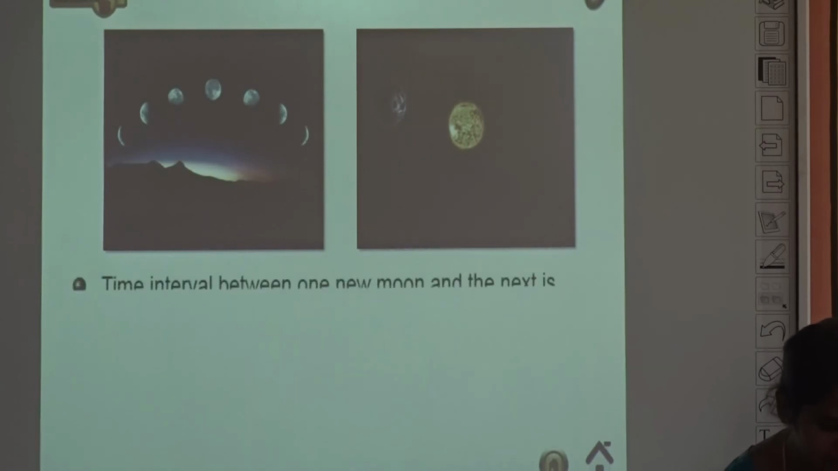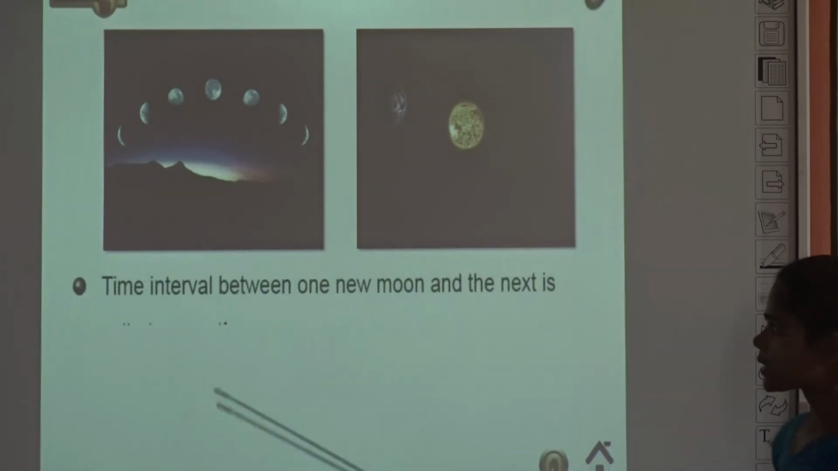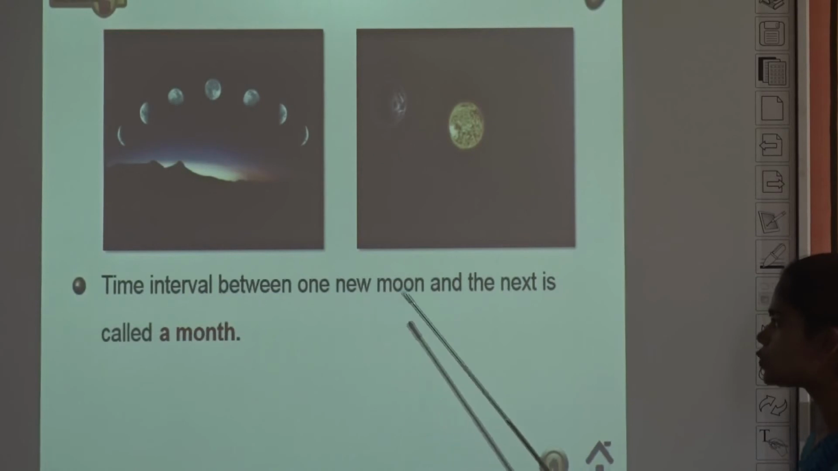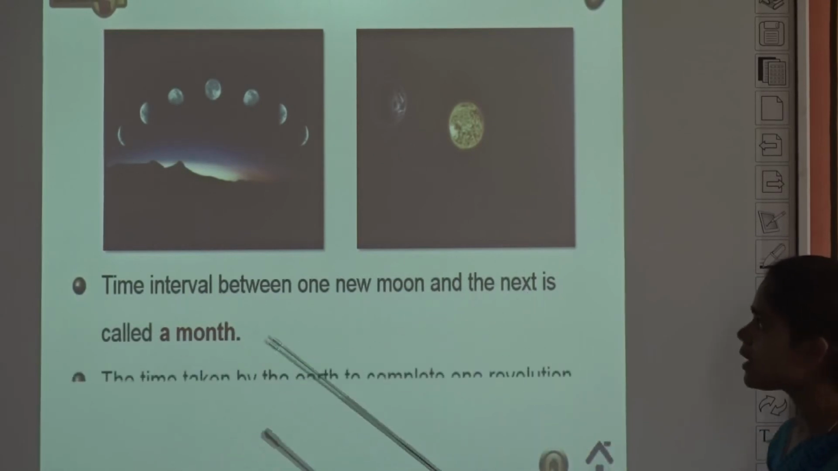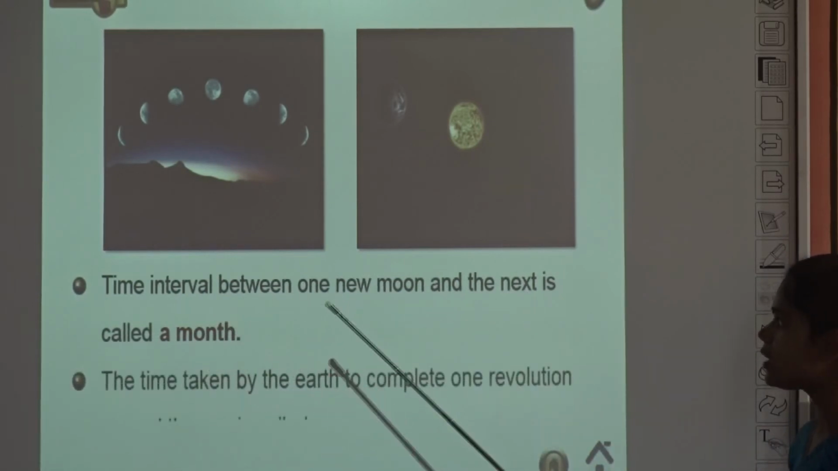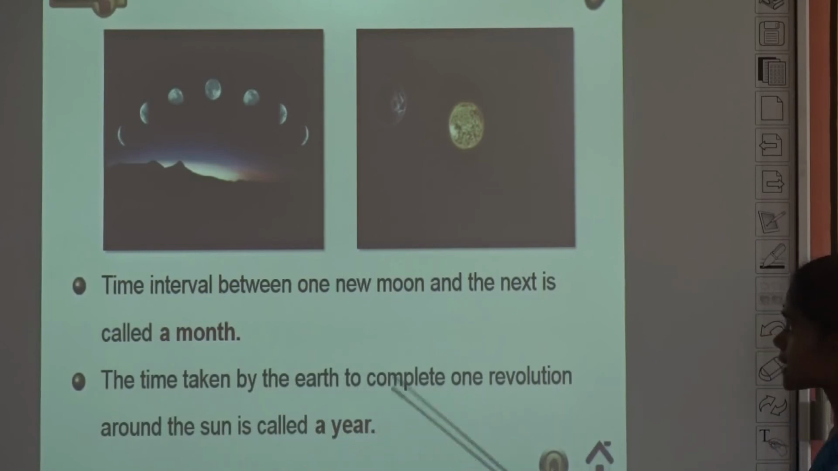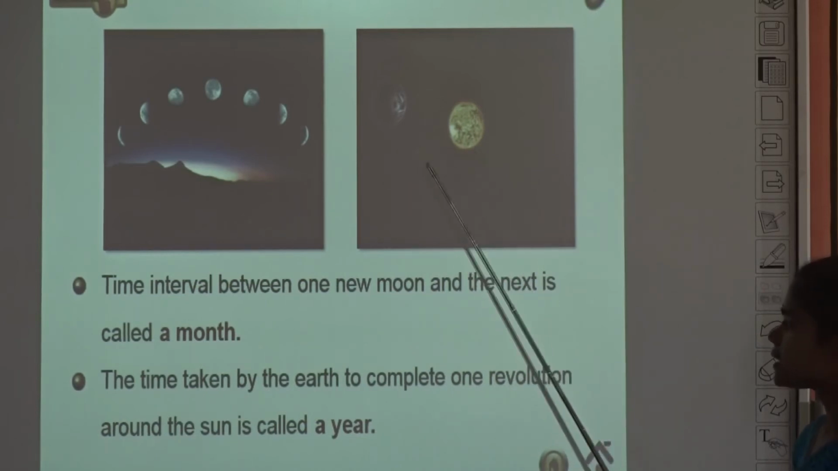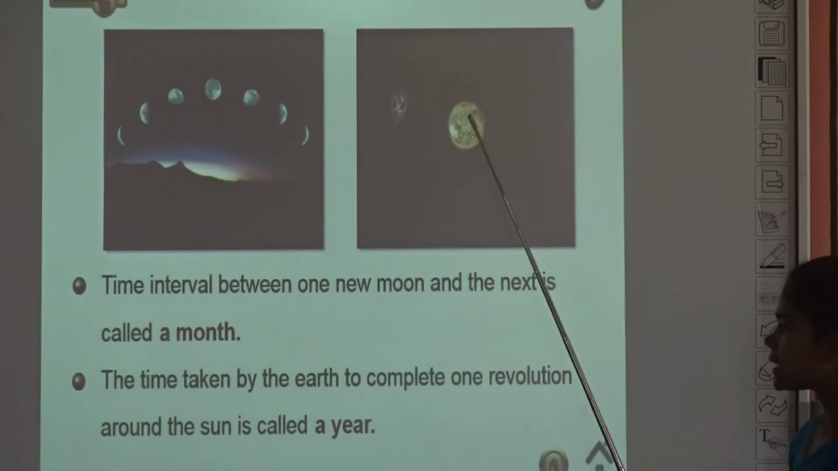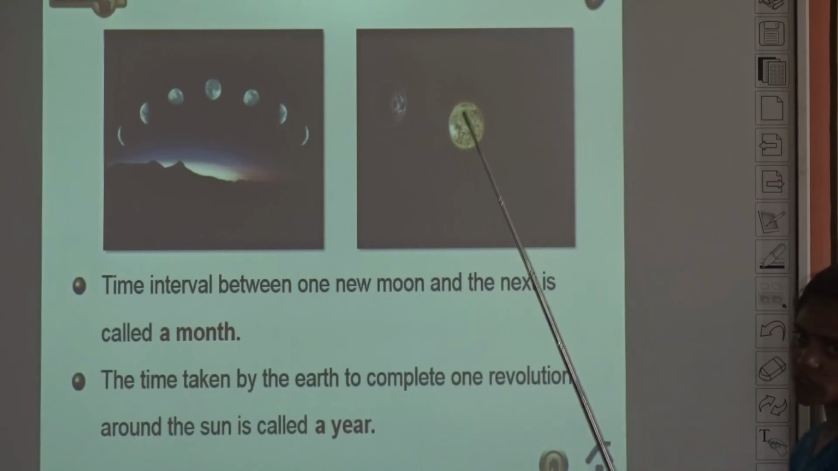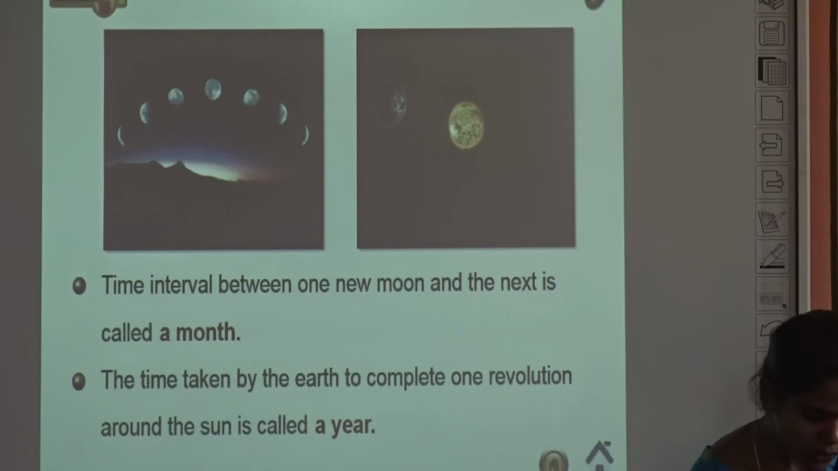What is a year and a month? See, the time interval between one new moon and the next is called a month. And what is a year? It is the time taken by the earth to complete one revolution around the sun. See, this is the sun and this is the earth. This is called a year. And the next one.